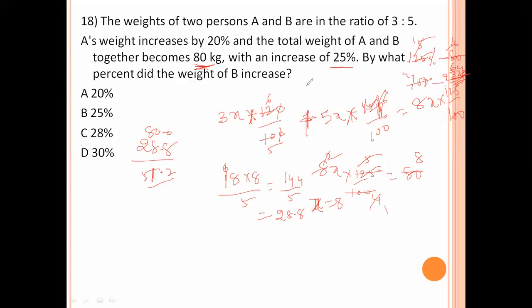In this 64 kilos, 8 3 is 24, 8 5 is 40. Increase is 11.2 divided by 40 into 100. 0 0 get cancelled. 2 5 ja, 2 2 ja, 2 1 ja, 2 5 ja 10, 2 6 ja. 5 6 ja 30, 5 is 25, 28. 28% increases. Option number C is the right answer.